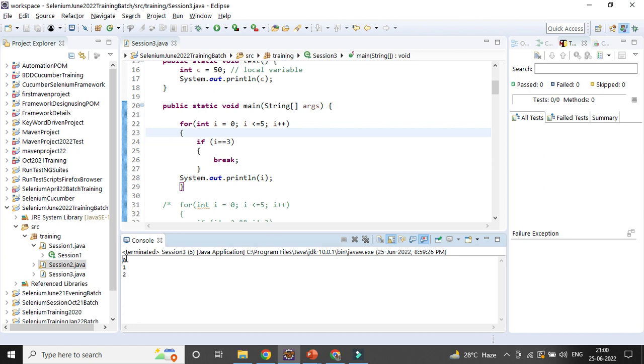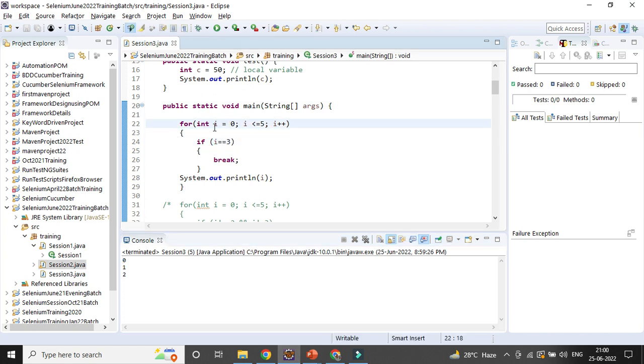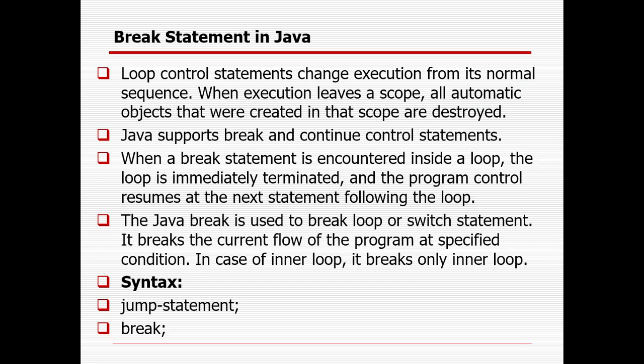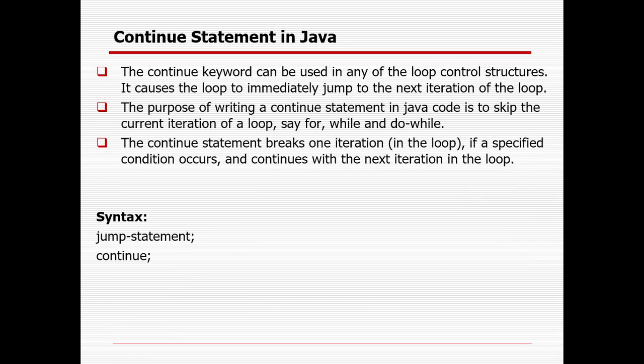Okay, so you can remove the break and you can continue. You can start it right from here again, you can change it. So that is the reason break plays a pivotal role, right? The next one is the continue keyword. So what is the difference between break and continue?